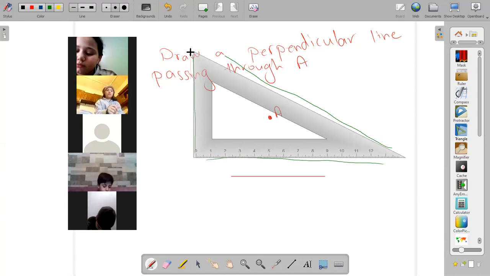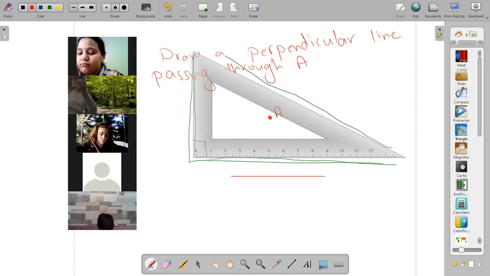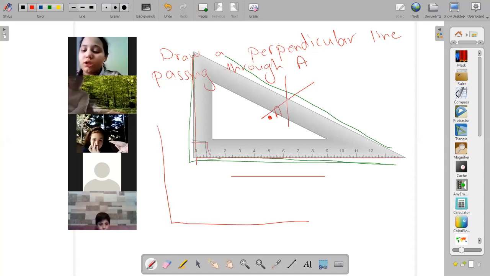I will use just the 2 sides that form a right angle, a letter like L. These 2. No need to use the third one. I will use just the 2 sides here, the vertical and the horizontal. The 2 sides that form a right angle, a letter like L.